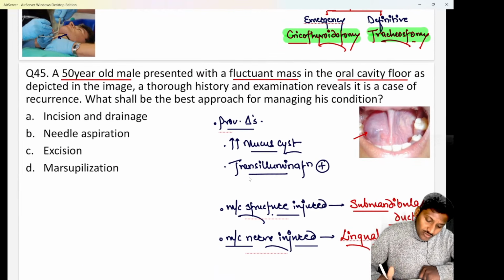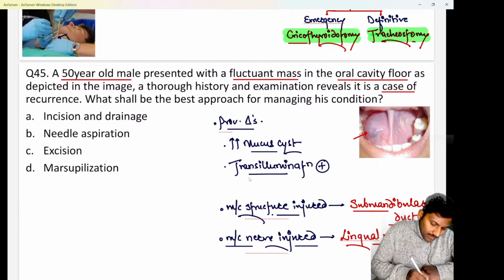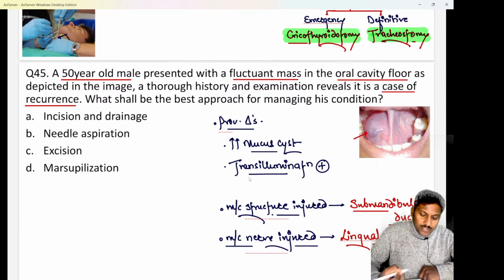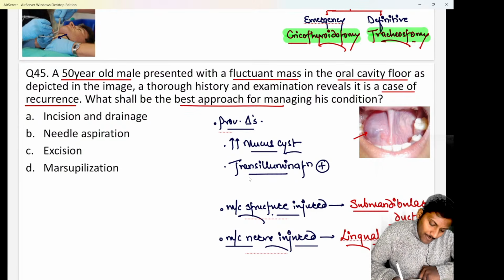Okay, a thorough history and examination reveals it is a case of recurrence. That means the patient had a similar swelling or a similar mass earlier also. They are asking you what is the best approach for managing his condition. So we know whenever there is a fluctuant mass in the floor of the oral cavity like this, it is